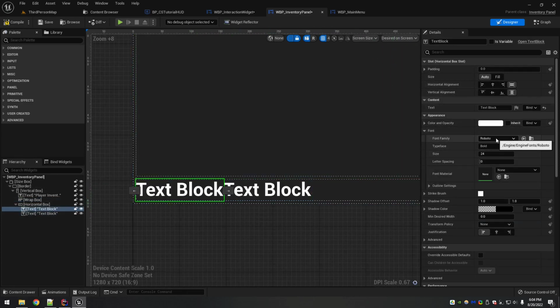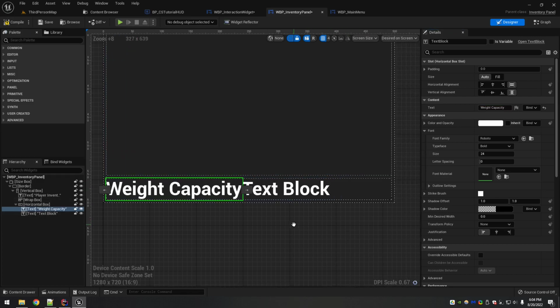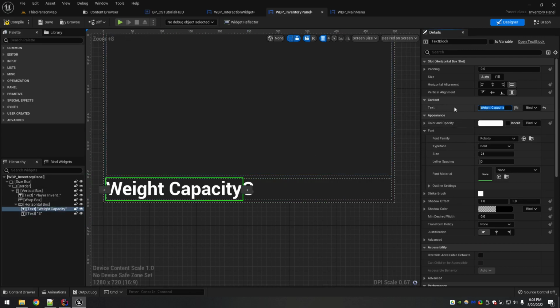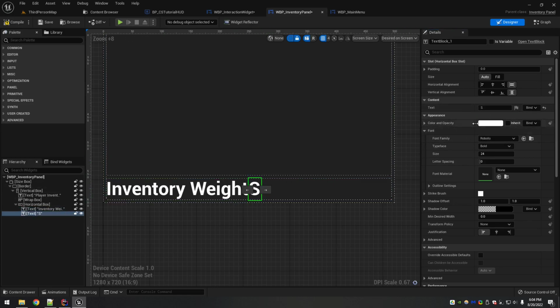Okay, so now this one is going to be weight, capacity. And this one is going to be, let's see, no, this one will be inventory weight. And then this one will be inventory capacity.